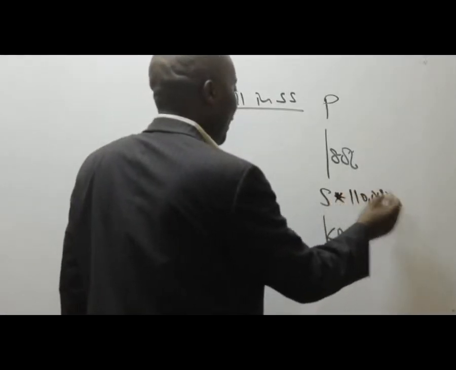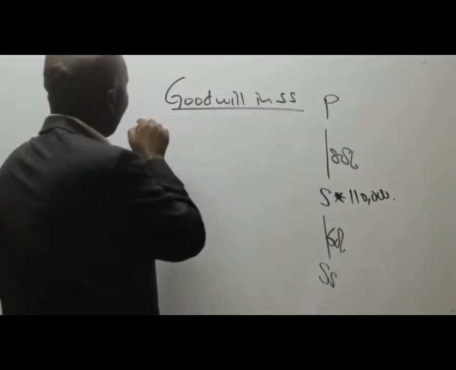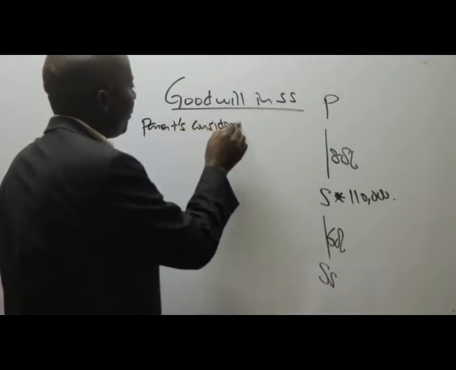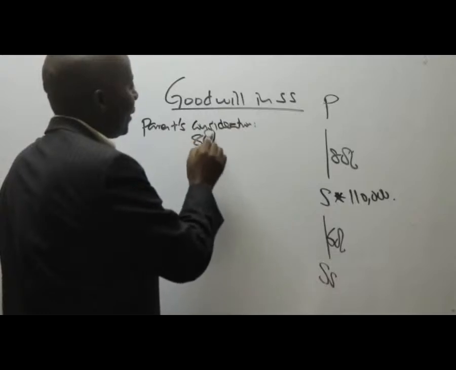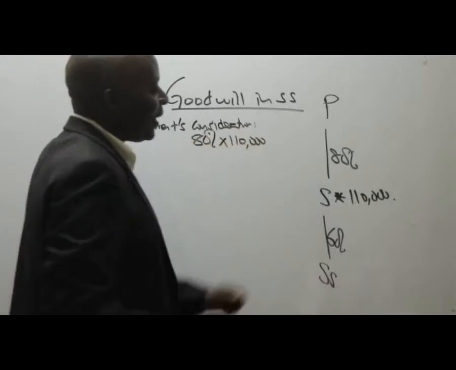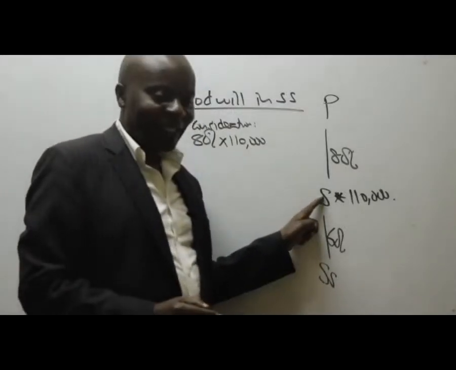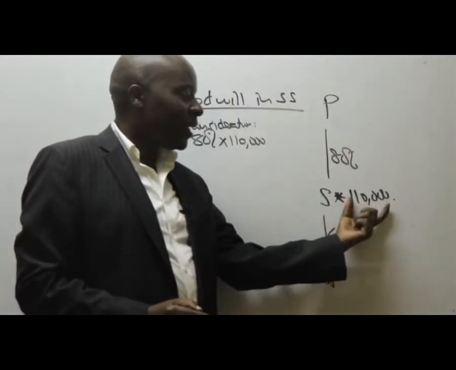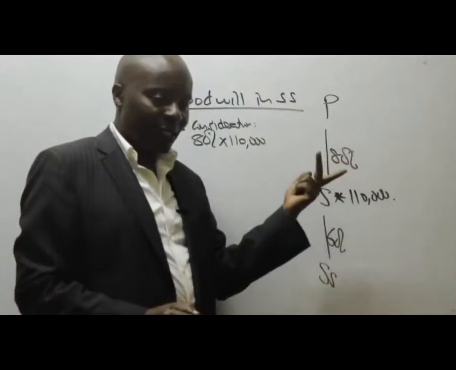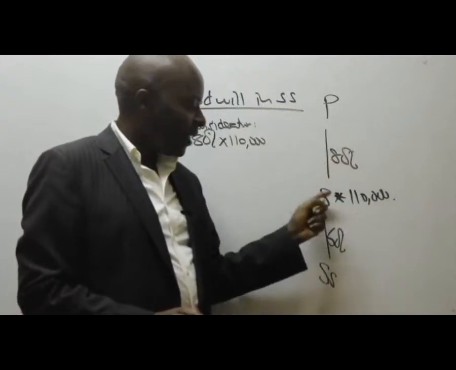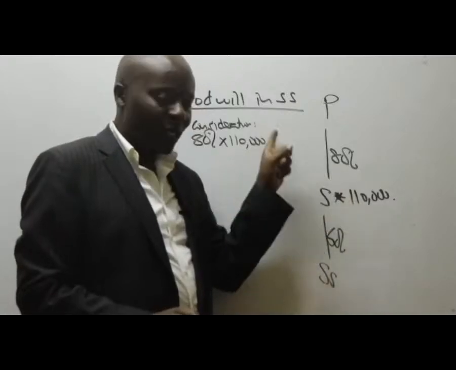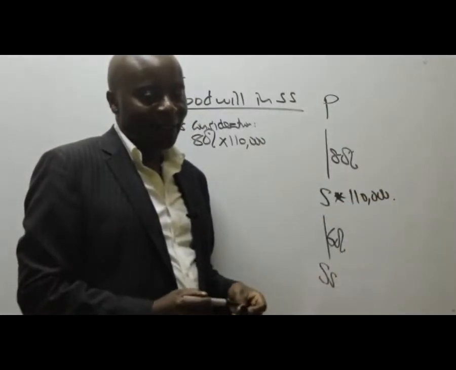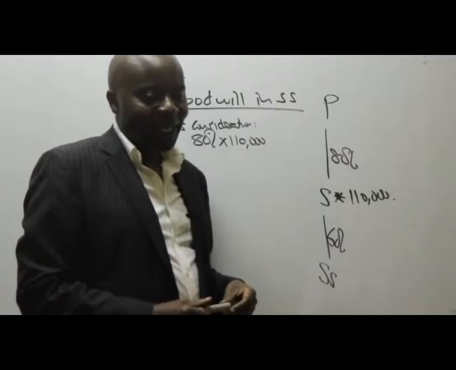So come here and give us the parent's consideration. It is 80% of 110. The parent only owns 80% of S. So when S raises this money, it has gotten it from two owners. It got 80% from the parent and 20% from NCI.